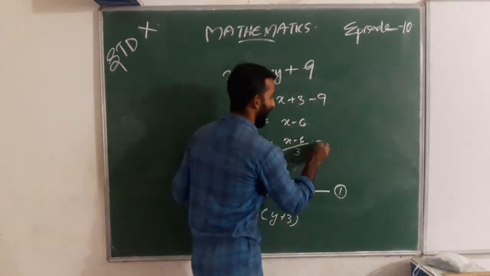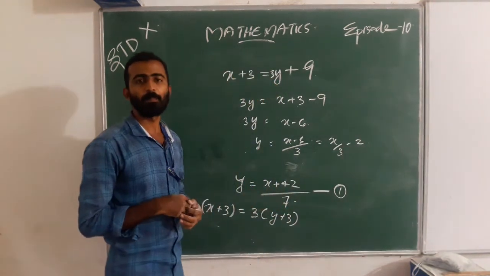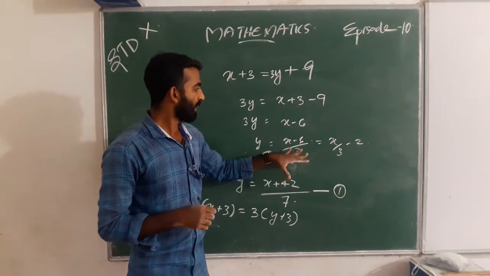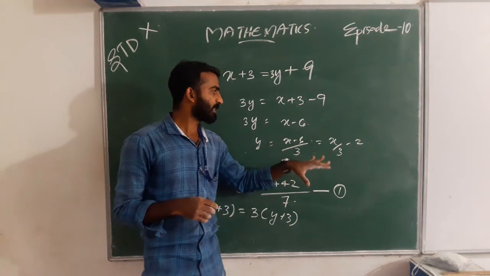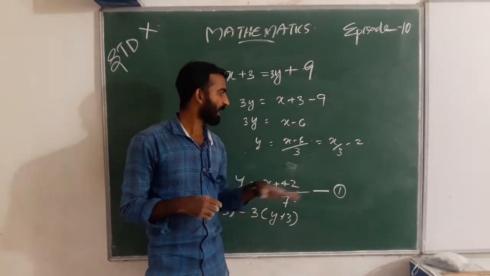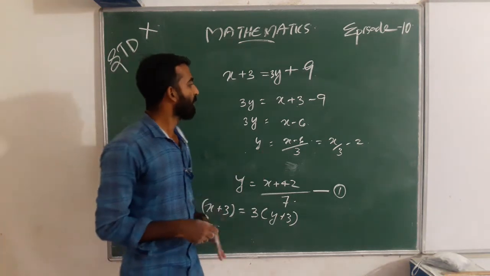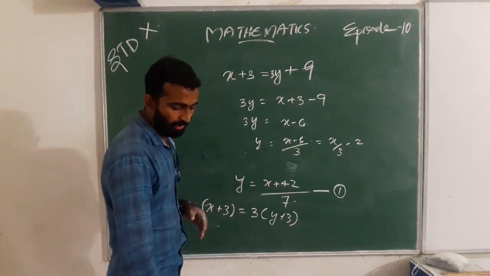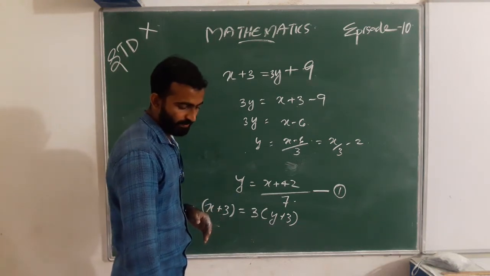That is x by 3 minus 2. Here we are separating x by 3 minus 6 by 3. 6 by 3 is 2. That is x by 3 minus 2. That is y equal to. When we give values, we can draw the graph. Is it?